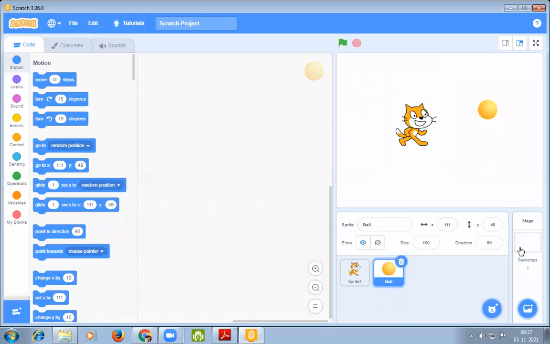Next, backdrop area. This portion is known as the backdrop area, a small rectangular space here. Next, sprite list area here. The sprite that we are going to put in the stage will appear here. That's why it is called the sprite list area.